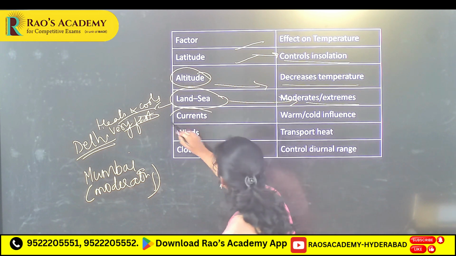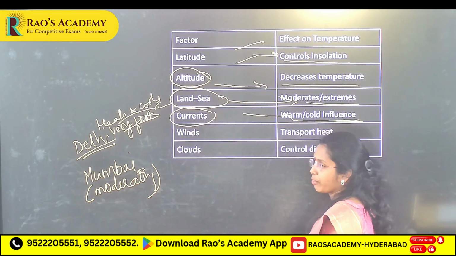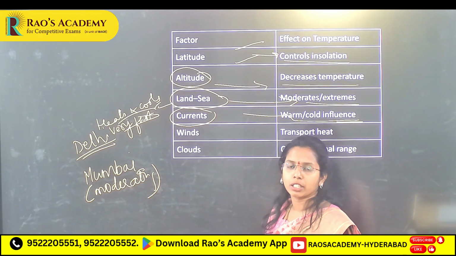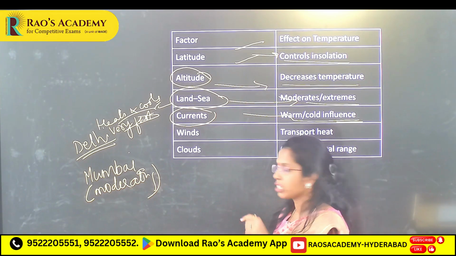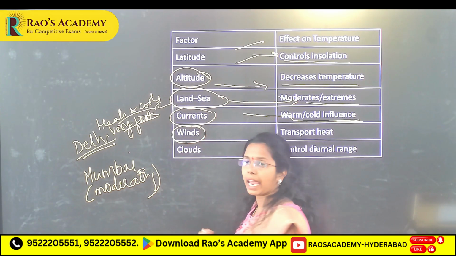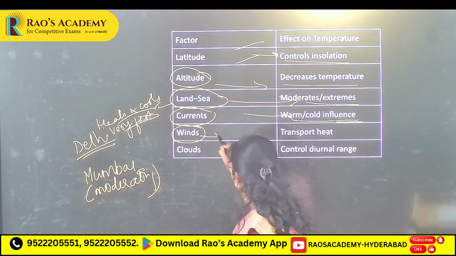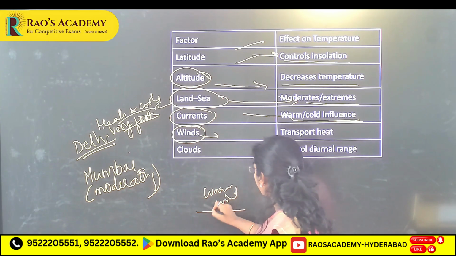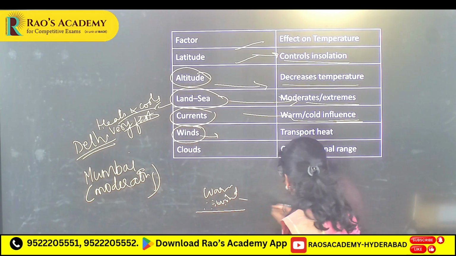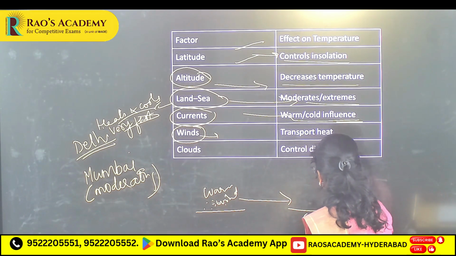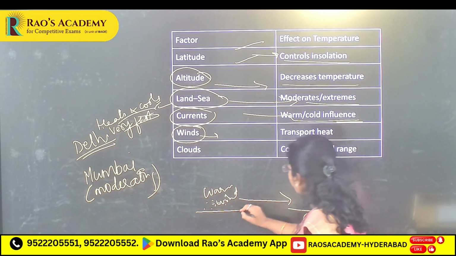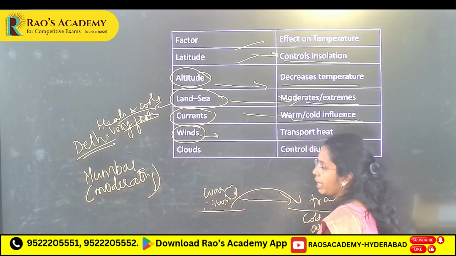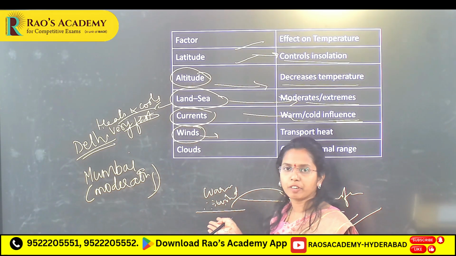Next, ocean currents, warm and cold ocean currents. Because the warm and cold ocean currents move from one place to another place, you will see temperature variation. Next, winds: air in motion is known as wind. Suppose here a warm wind is there, over a warm surface, and this wind travels to some other cold area. Now this warm wind transfers heat to this cold area and you will see the temperature difference.